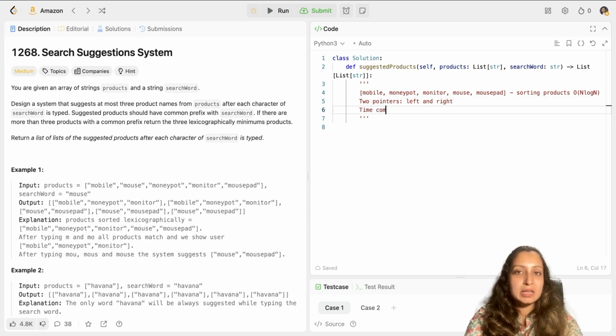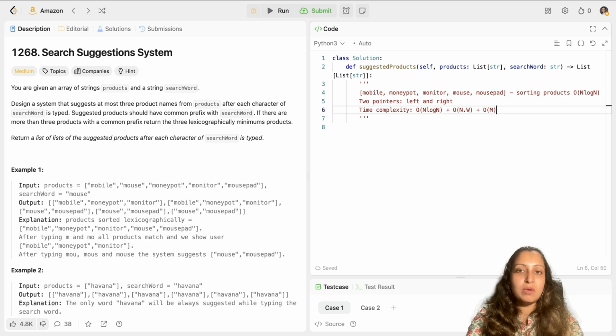Your time complexity here would be O of n log n for sorting the products list. Apart from that, in the worst case scenario, you will be traversing through the entire list, and the average word length, I would assume, is W. So O of n into W, because you would be traversing through the word length as well in the worst case scenario. And for the word which you are searching, like here I'm searching for the word mouse, I'm traversing through that as well. Suppose that word's length is M, so O of M.